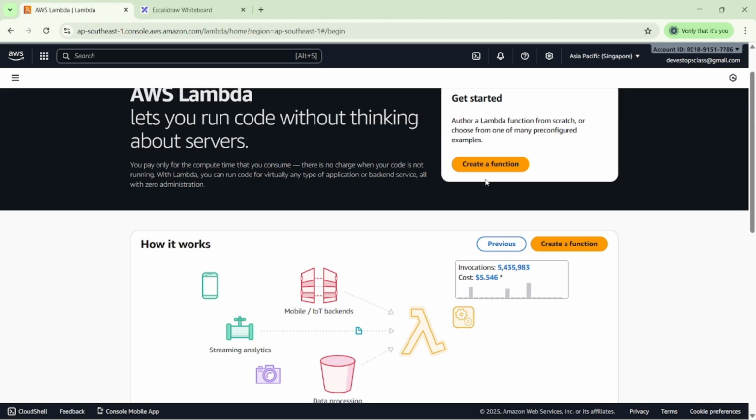Suppose in real time users use my application for four days. Then what will happen in the whole month? We have to pay only for four days of billing. Otherwise, there is no need to pay the bill for the whole month, because we are using Lambda functions. So as per our requirement, we have to choose the services.